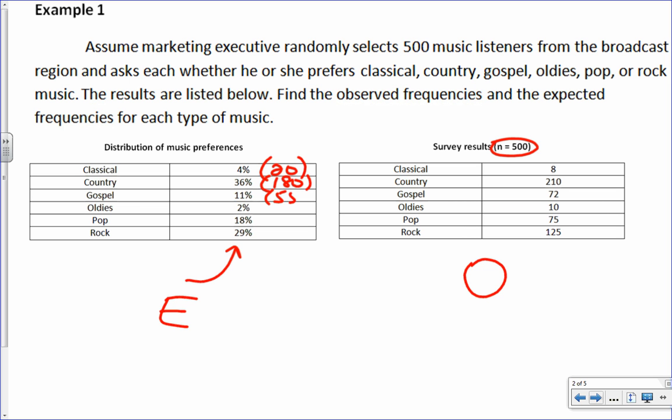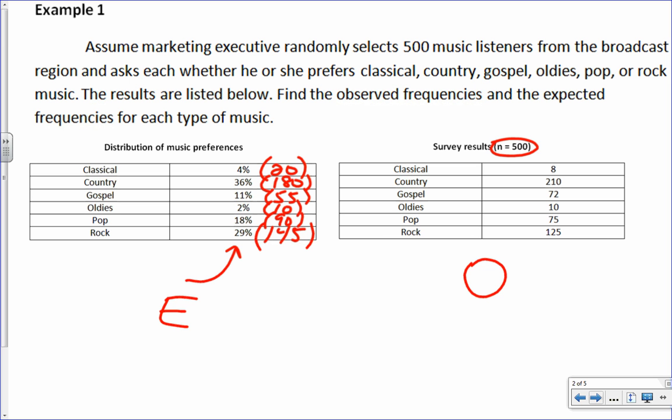Is everybody clear how we're getting these numbers? I'm taking the decimal times 500, right? And then 10. And then 90. And this is a little bit harder down here to do, like if you were doing them in your head. 145. So based on our expected versus observed, how do you think we're doing?